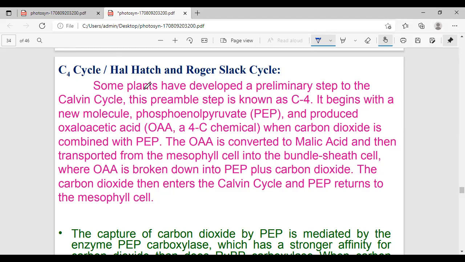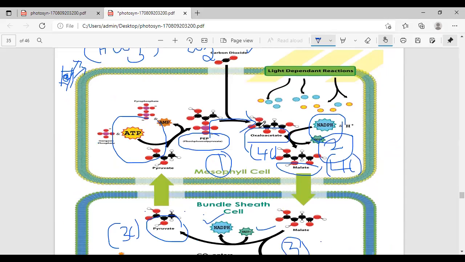In C3 plants, how many ATPs are utilized for one glucose molecule? 18 in C3, and 30 in C4. Water use efficiency is very low in C3, very high in C4. The CO2 compensation point is also very high in C3 plants and very low in C4 plants. This is the differentiation between C3 and C4 plants.